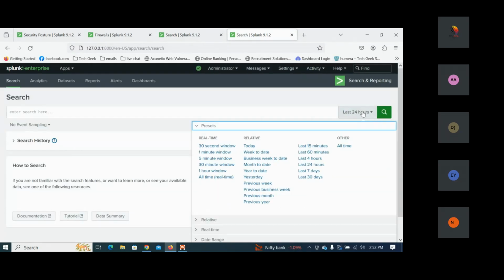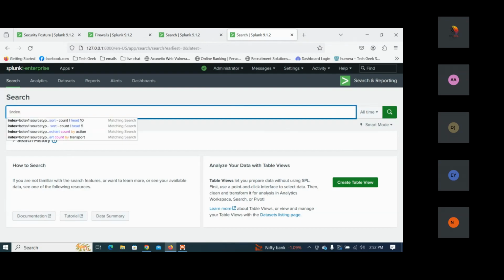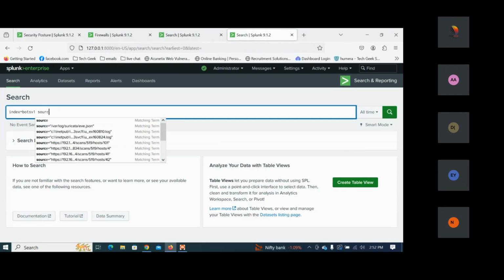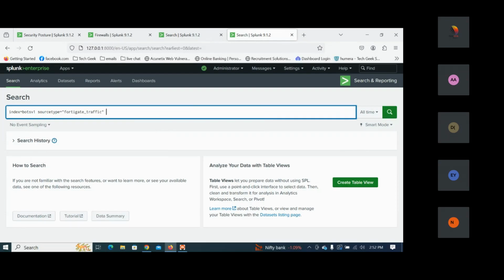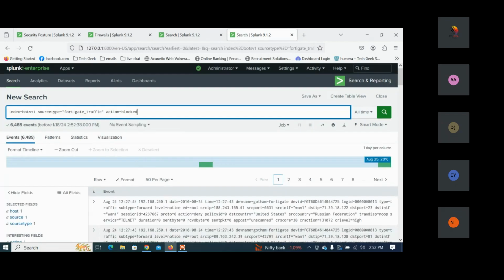We'll go to Search and Reporting. Here I'll select All time. Let me select index equal to botsv1. Now here we take the sourcetype equal to, what is the sourcetype we are going to take? FortiGate traffic, right? So FortiGate traffic we have taken. Action equal to, first I'll take the block connection. So all the logs as block connections we can see here.